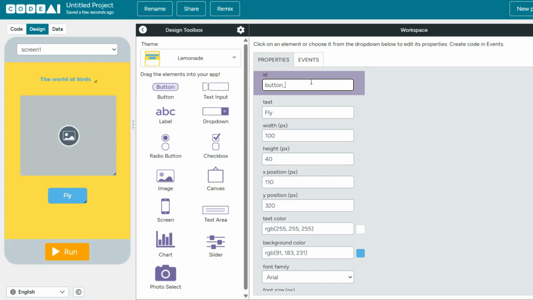Go to button underscore bird. Okay. And then now we need to place the button at the bottom and add a label as well. The label will be put right here.